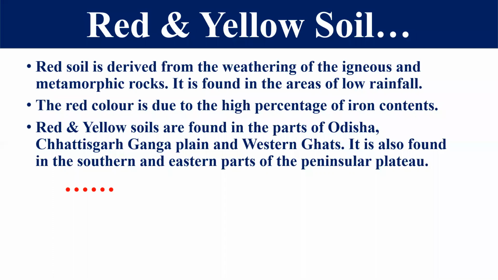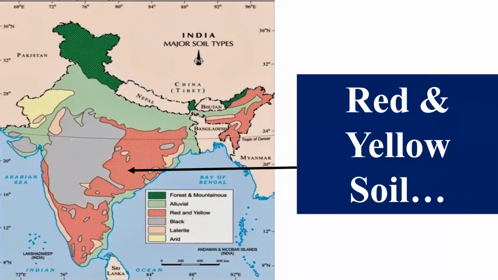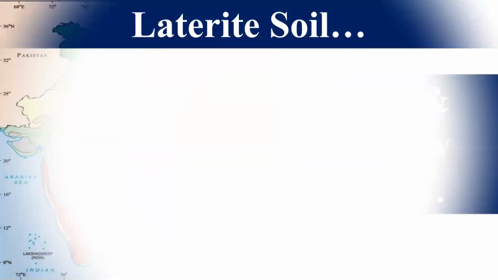Right, students? So this red and yellow soil is found in Odisha, Chhattisgarh, and some parts of the Ganga plain, and the Western Ghats also. Right, friends? And most of the soil is also found in the southern and eastern part of the peninsular plateau. Means black soil का जो eastern part या southern part है ना, वहां पर मिलता है. You can see it in the map also. This part is the red and yellow soil. Right, friends? Hope this thing is clear.